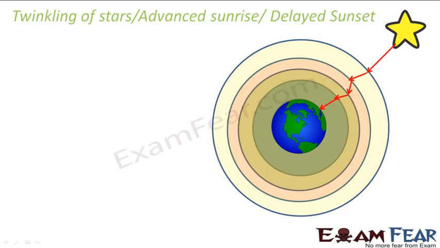Now, some very common questions which are often asked in your exams, like why do we see stars twinkle? Just a quick recap. Since stars are very far away from us, they appear as point sources of light. When the light reaches our eye, it passes through various layers of atmosphere and undergoes bending or refraction.